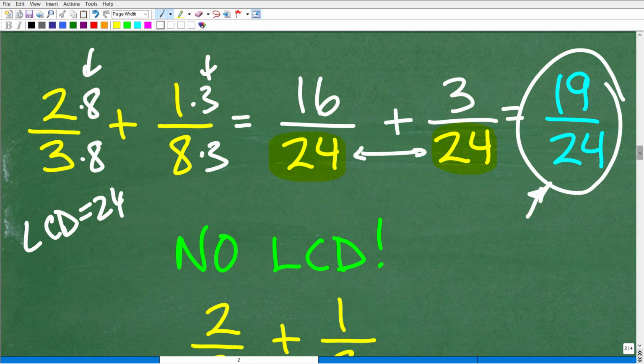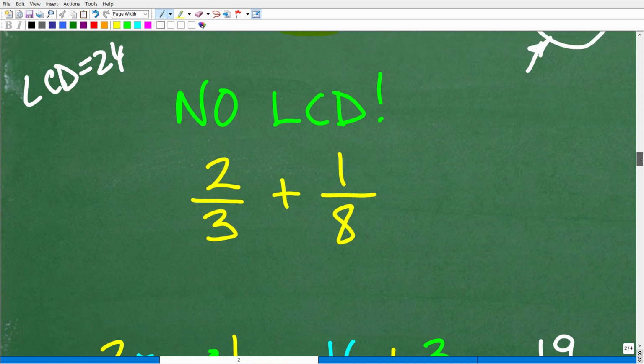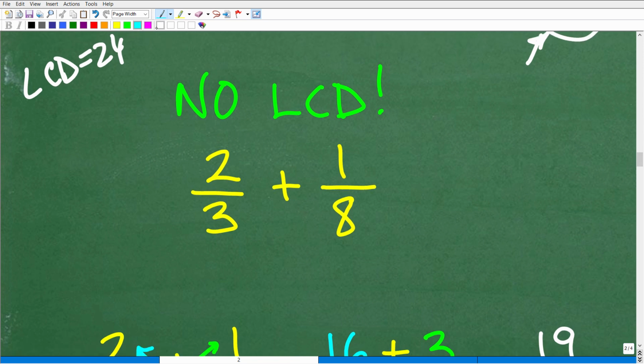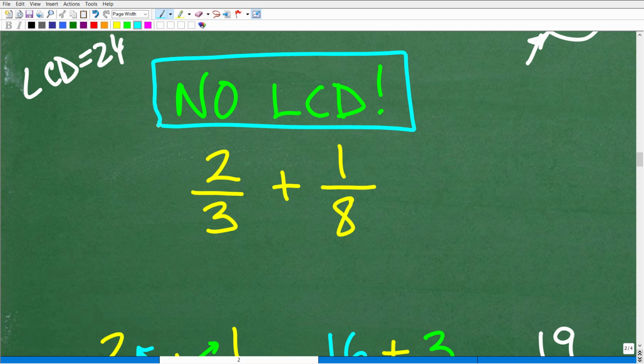Okay, so this is probably the best part of this video. I am going to show you how to add and subtract fractions without even thinking about the lowest common denominator. So this is probably one of my favorite things in mathematics. I call it the bow tie method.